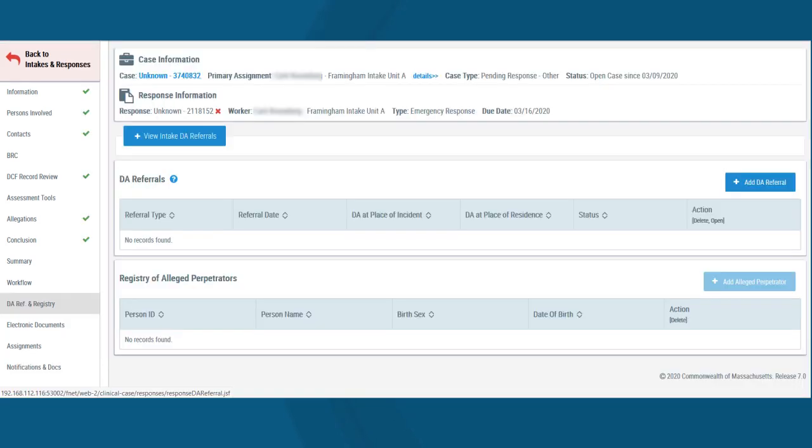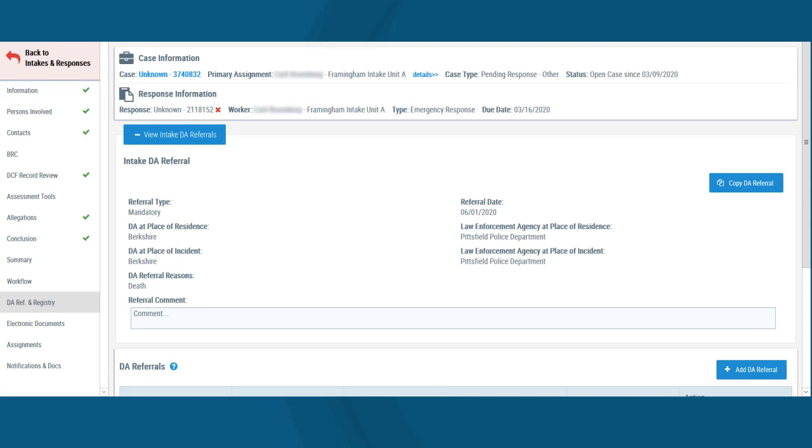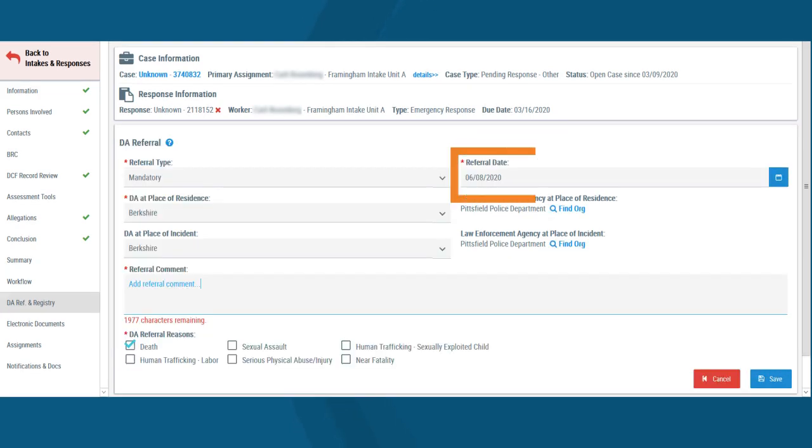Several enhancements have been made to the DA referral section. You will now be able to see the DA referrals made in the intakes associated to the response by clicking the View Intake DA Referrals button. Response workers who need to file a DA referral based on the intake DA referral can use the new Copy DA Referral button. After copying, just enter the referral date and referral comment. All other information will be pre-populated.